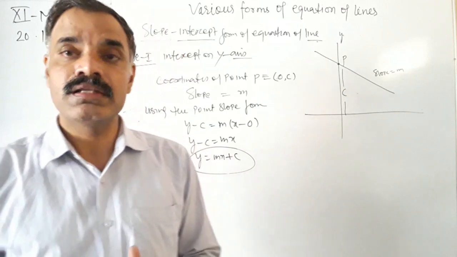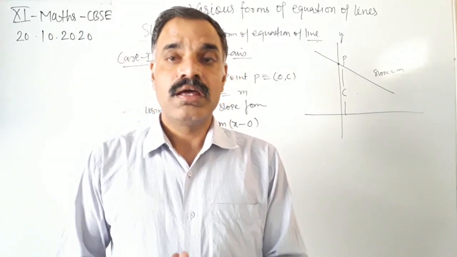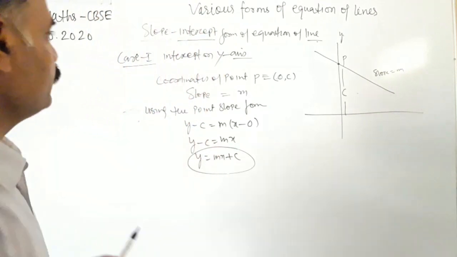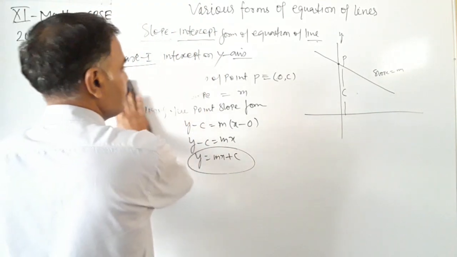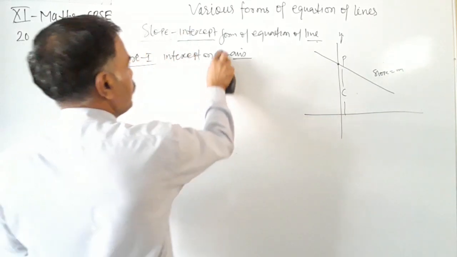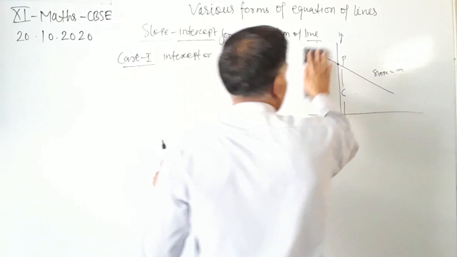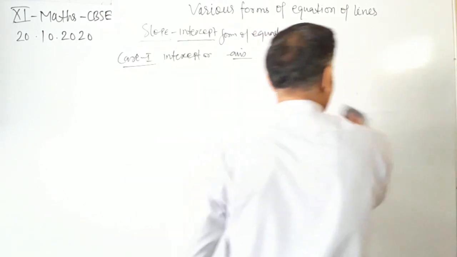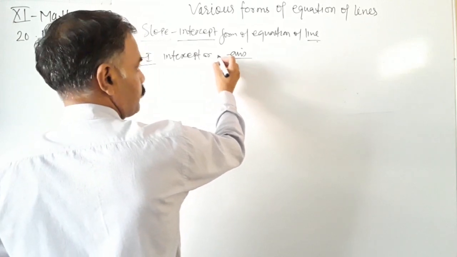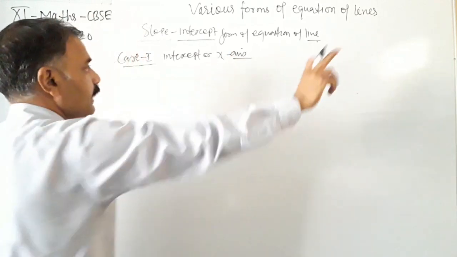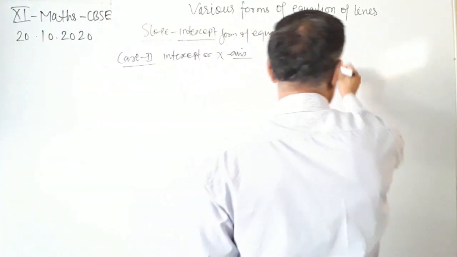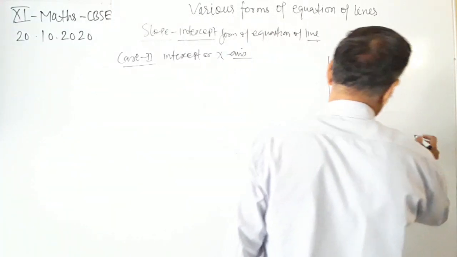Now we will find the equation of the line having the intercept on x-axis. Now this is the second case, intercept on x-axis. So this is y-axis, this is x-axis.